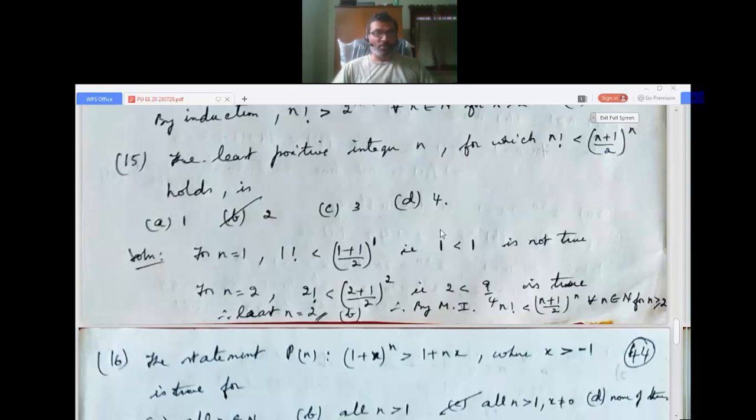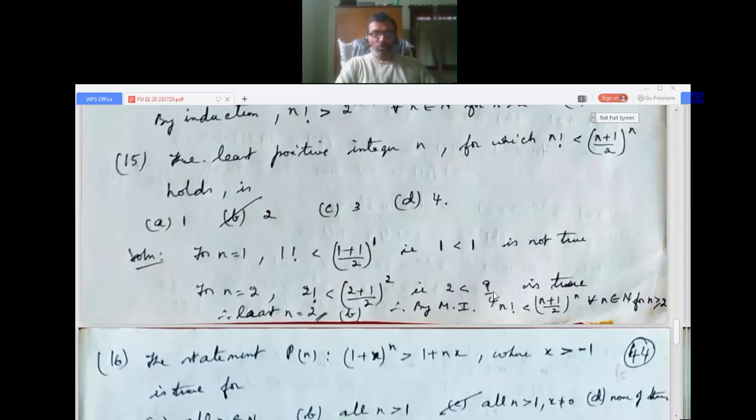So for n equals 1, if we take, we get 1 factorial less than (1 plus 1 by 2), that is (1 plus 1) by 2, which is 1. So 1 less than 1, this is not true. For n equals 2, if we take 2 factorial less than (2 plus 1 by 2), so 2 less than 9 by 4. 2 plus 1 is 3, 3 by 2 whole squared, that is 9 by 4, which is approximately 2.25, more than 2. So 2 less than 2.25.